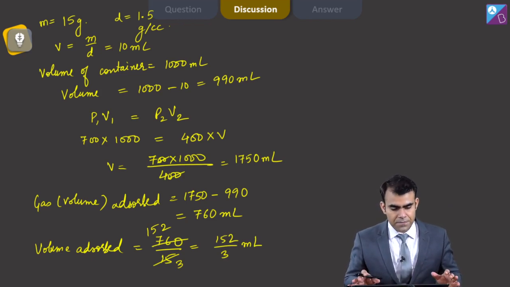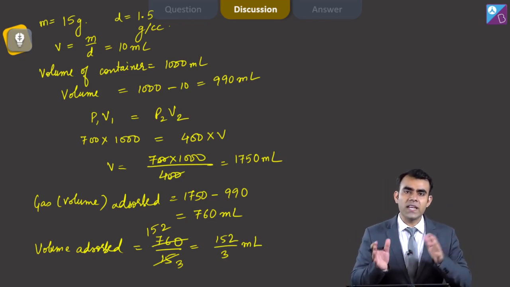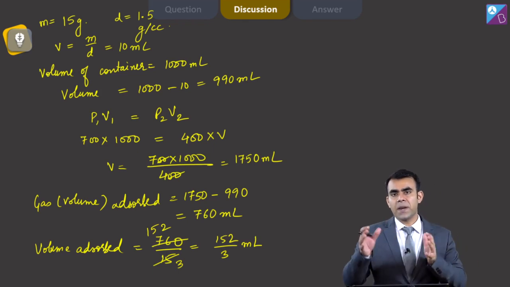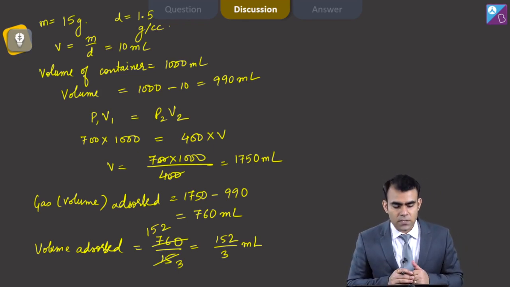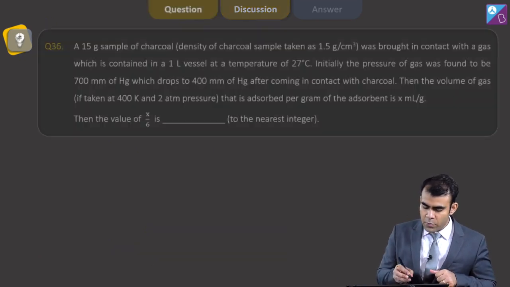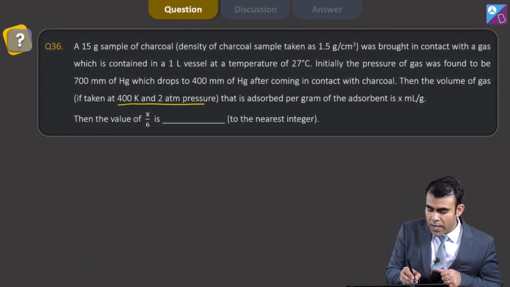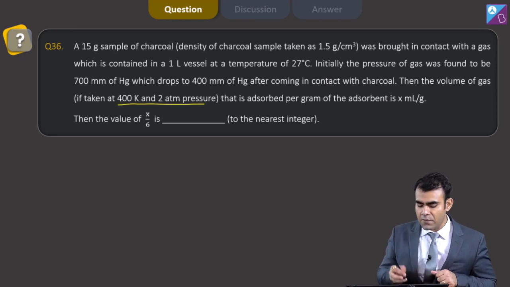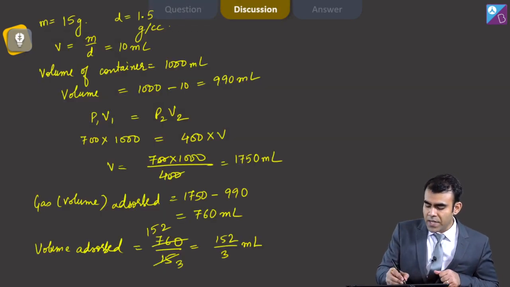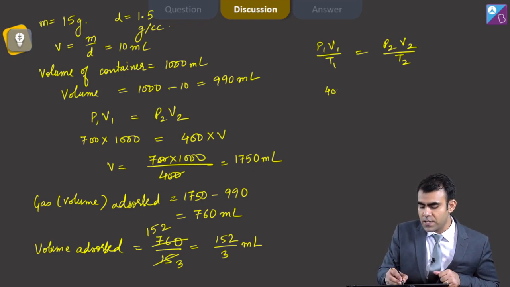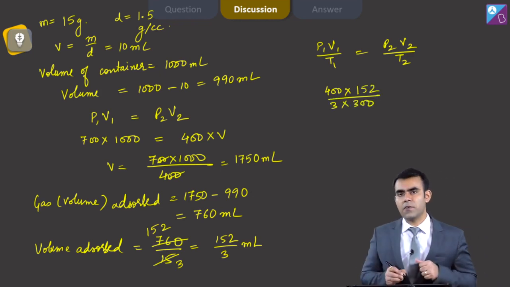Now after that, we have to see this volume in a different condition, when the pressure and temperature are different. In the question, we have been asked the volume absorbed per gram at 400 Kelvin and 2 atm pressure. So we can apply P1V1 upon T1 equals P2V2 upon T2. Initially my pressure was 400, the volume absorbed is 152 divided by 3, and the temperature was 300 Kelvin.